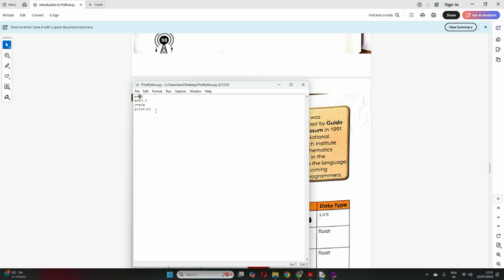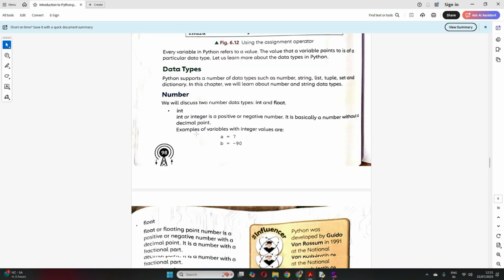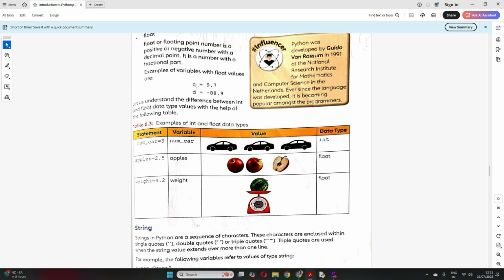Tell me, if I have A as 45, B as 87.7, what will be the data type of C? C is A plus B. So what will be the data type of C? Just think. It will be floating. Correct. Why? Because when you sum these two, you get the result, which is C, in decimal, right? So that's why C will be my floating. Clear? So I hope your integer data type and your floating data type is clear.